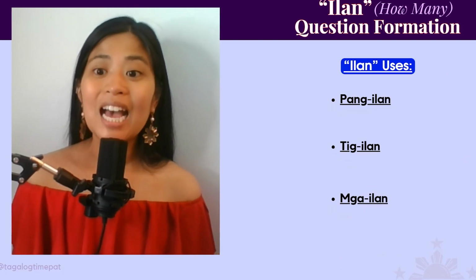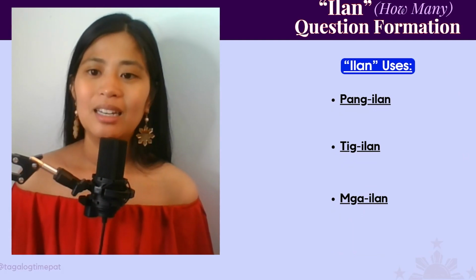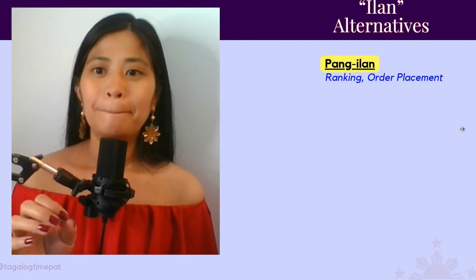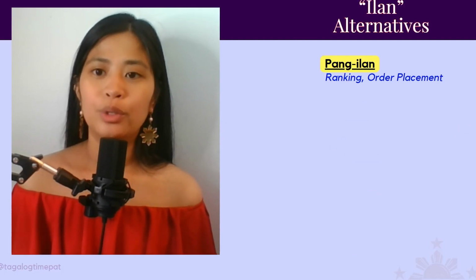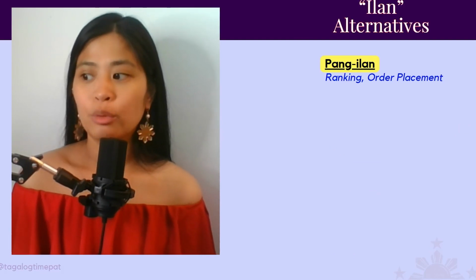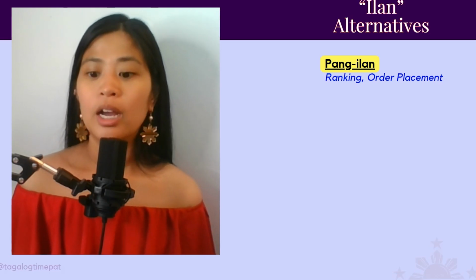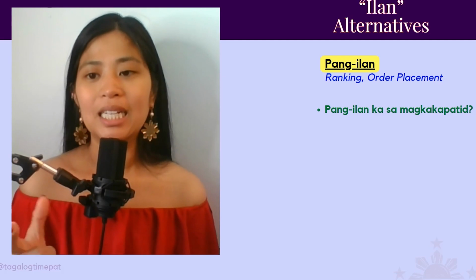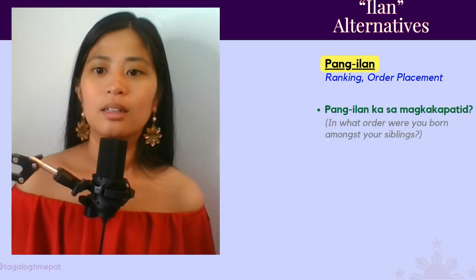Now, there are other ways to use ilan. Very interesting. So there's pang-ilan, tig-ilan, and mga ilan. So, pang-ilan is what you use when you're asking about the ranking of something or the order of something. So, for example, pang-ilan ka sa magkakapatid?